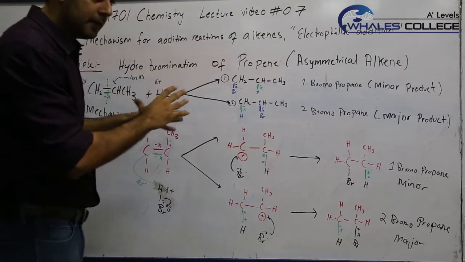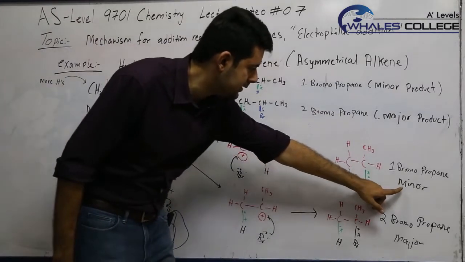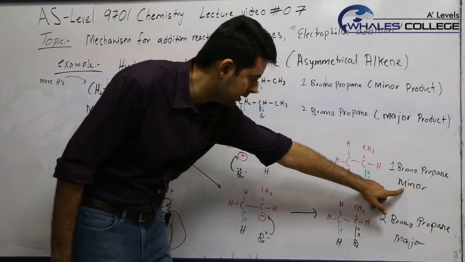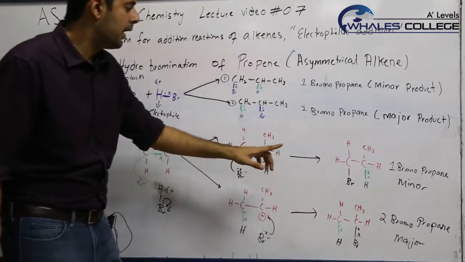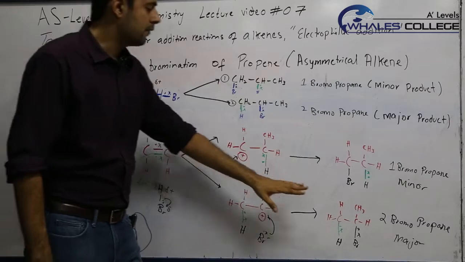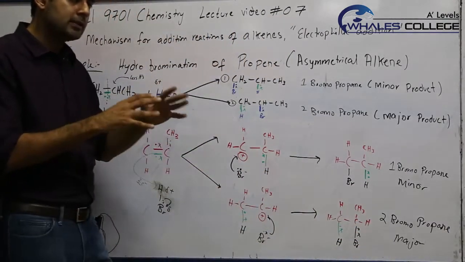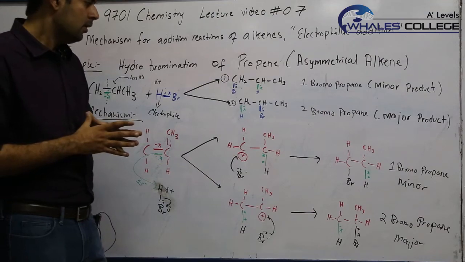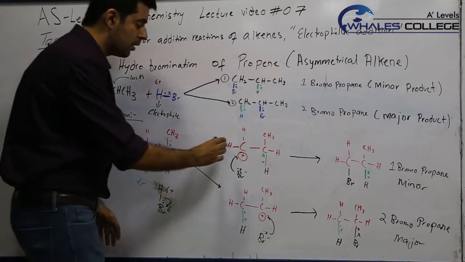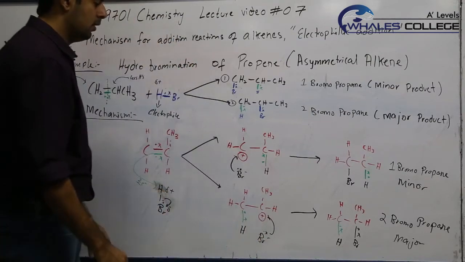This is a more scientific approach. If this is the minor product, formed in less quantity, that means this carbocation was formed in less quantity. And if this is your major product, that means this carbocation was formed in more quantity. So we have to focus on why this carbocation is formed in less amount and why this carbocation is formed in more amount.